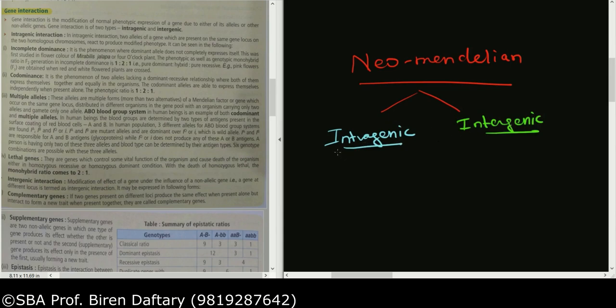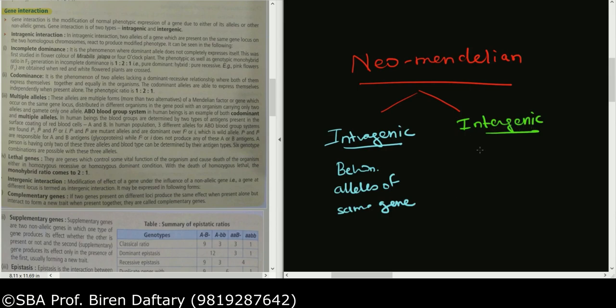If you remember, intragenic inheritance is the interaction or inheritance between the alleles of the same gene. So I will write down: interaction between alleles of the same gene is called intragenic inheritance,